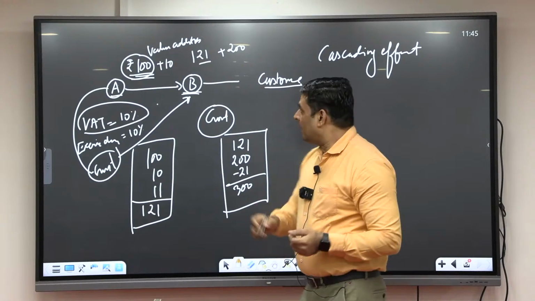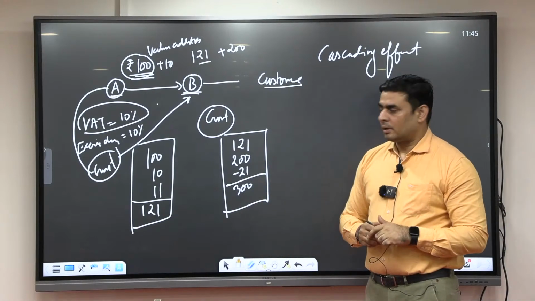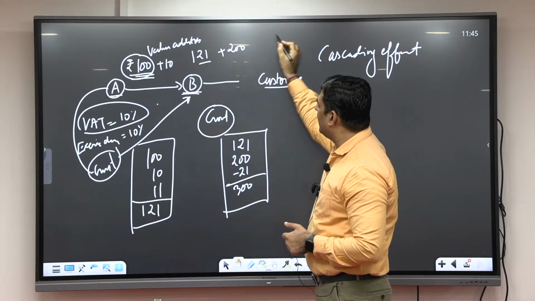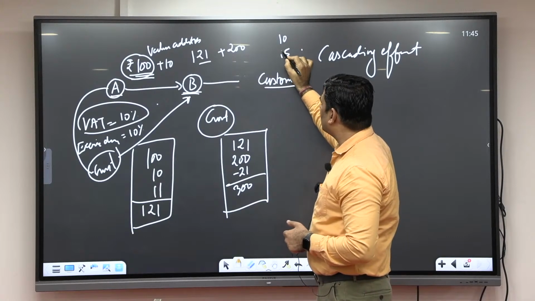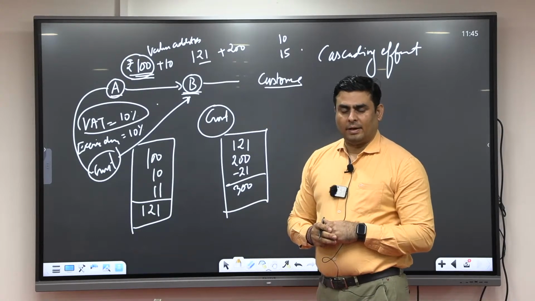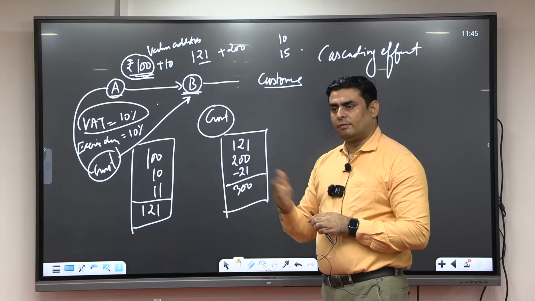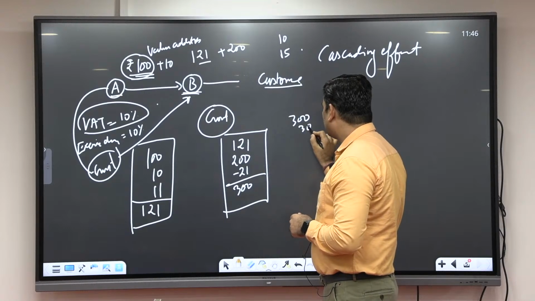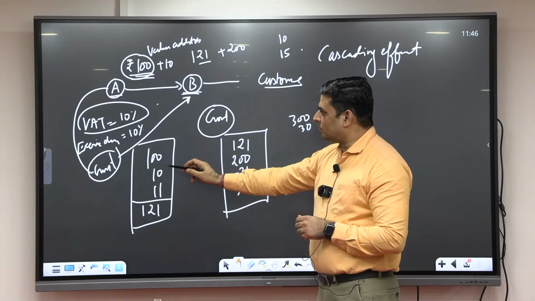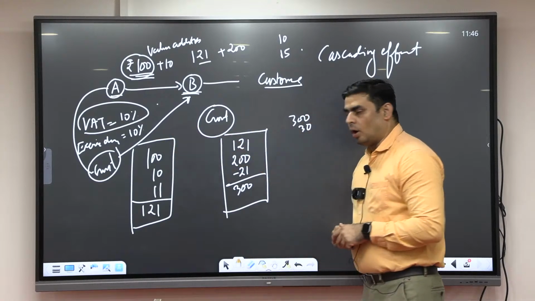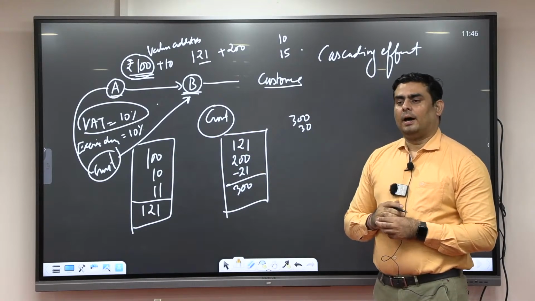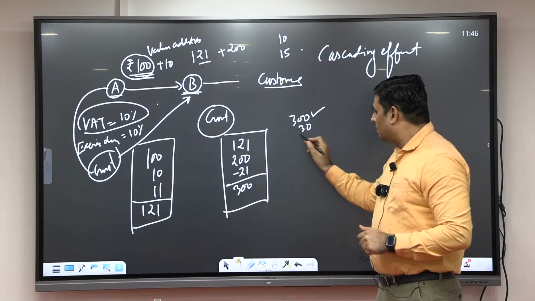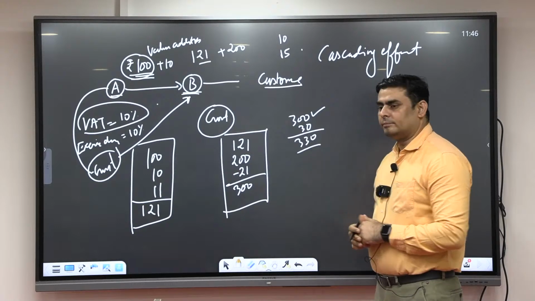Fine. 300. Now it is going to be sold to the customer. Now suppose that when this good is ready, the excise duty is again 10%, but VAT increased to 15%. Fine, finished goods. So now VAT is 15%. On 300, plus how much? 30 excise duty, 10%. Now the total value is 330. VAT should be applicable on 300, but VAT will be applicable on 330.